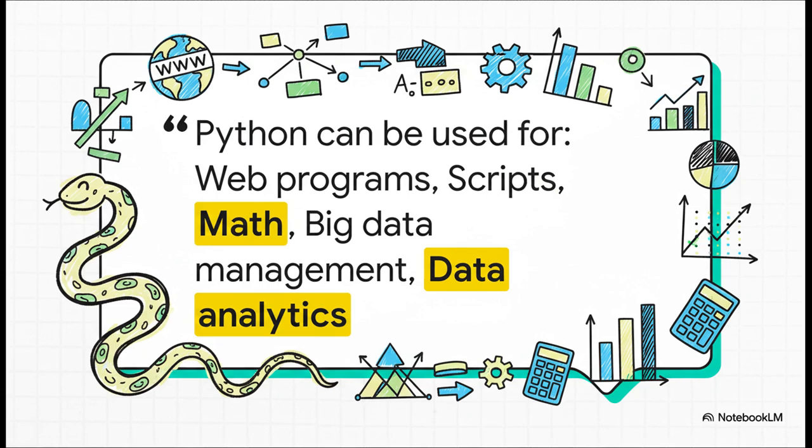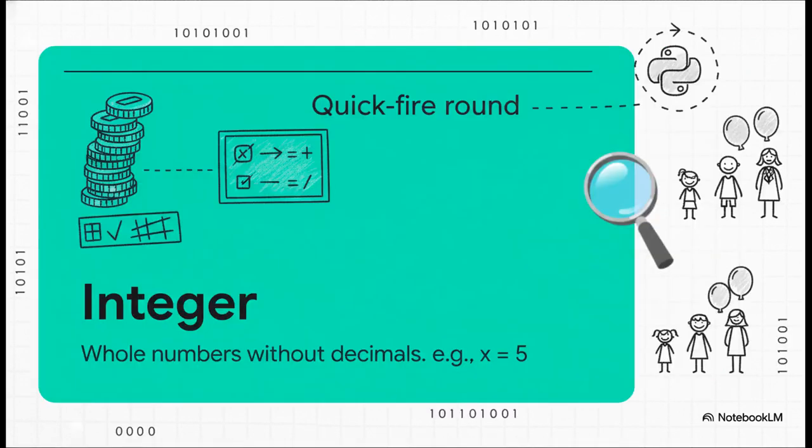Python is not a one-trick pony. It's an absolute powerhouse. People use it for everything from building websites to running complex math. But its real claim to fame is its common-sense syntax. It's just easy to read and write, which means data scientists can focus on solving the actual problem, not fighting with the code. So let's do a quick lightning round of Python's basic building blocks.